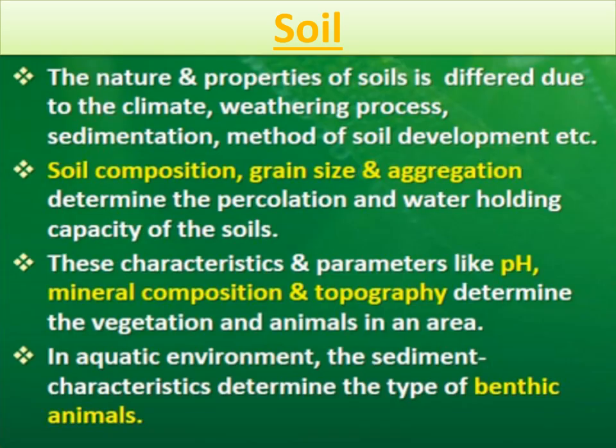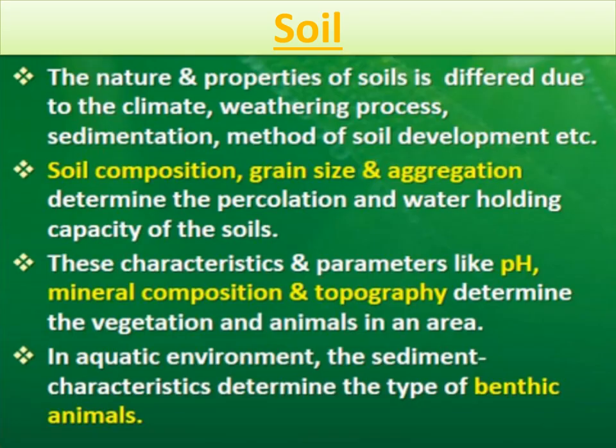of the soil, through the deeper layers of the earth through the soil. That defines the percolation. And the water holding capacity of soil, means how much water can be held by the soil. So the percolation and the water holding capacity, these properties of soil are determined by soil composition, grain size and aggregation, right? And these are very important for determining the vegetation type.